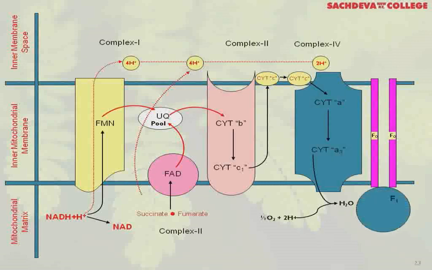And this is the F1, F0 particle, where you will see inorganic phosphate combines with ADP to give you ATP. That is how you have the mitochondrial matrix, the intermembrane space and inner membrane space, where this electron transport complex or chain is working. This is the complex 5.